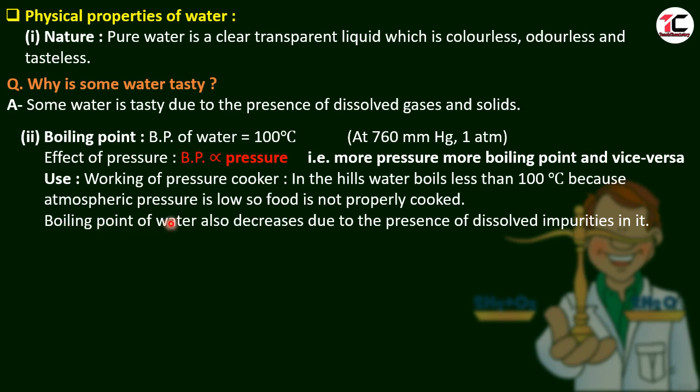Boiling point of water also decreases due to the presence of dissolved impurities in it. If some impurities are dissolved, then boiling point of water will also decrease.